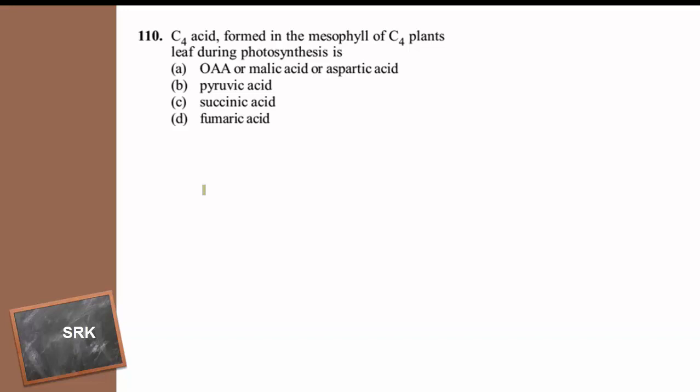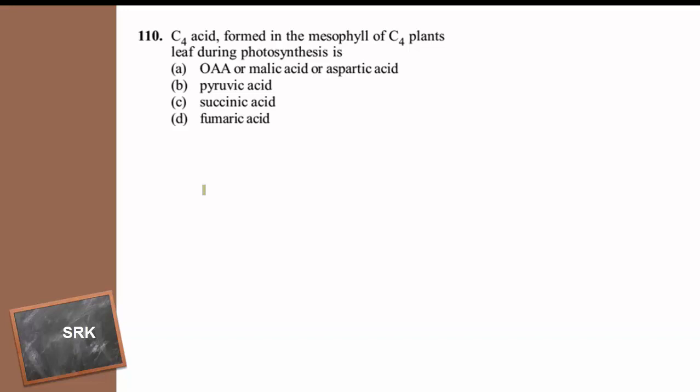In some plants, the carbon dioxide during the dark reactions is fixed by the C3 cycle, that is Calvin cycle, and the catalyzing enzyme is Rubisco, ribulose biphosphate carboxylase oxygenase.